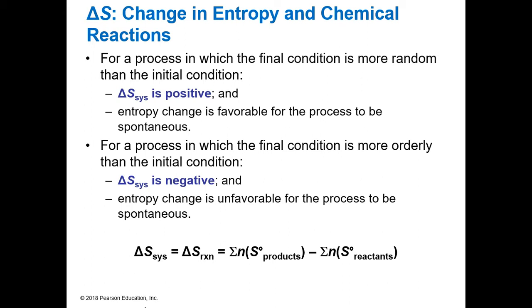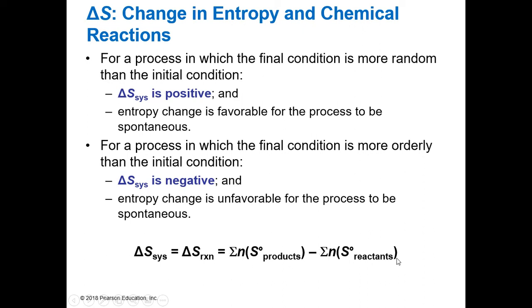We can calculate delta S of our system or delta S of our reaction by taking the sum of the number of moles of our products times their entropies. This is our standard state entropy because it's got that not symbol. So we can do the sum of our products minus the sum of our reactants.